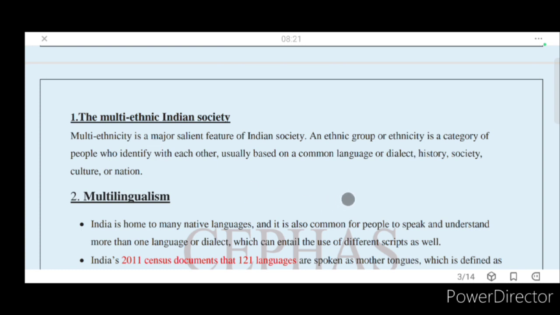Let us take India, Andhra Pradesh: people who talk in Telugu or come from Andhra Pradesh, that is the ethnicity. In that ethnicity, sub-ethnicity is also there, that means dialects. East Godavari and West Godavari people talk in a different way, the Guntur people talk in a different way, Telangana people talk in a different way, and Tirupati people talk in a different way. That is what the ethnicity mainly differs in.